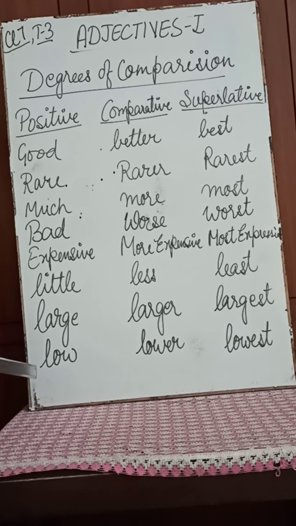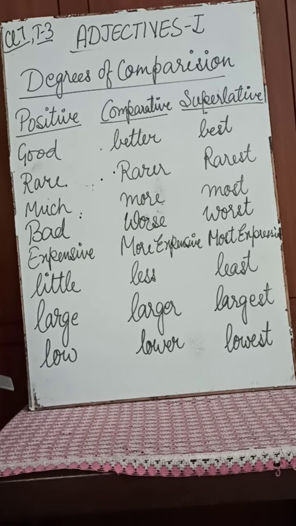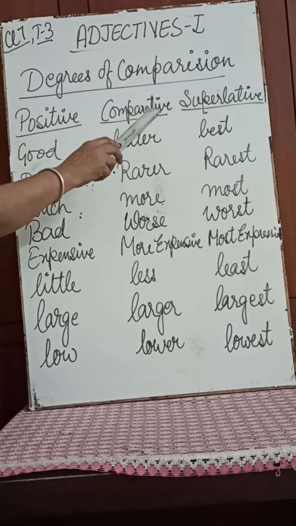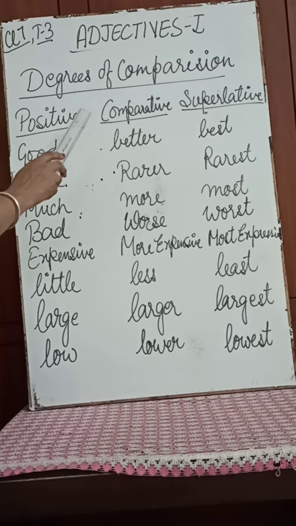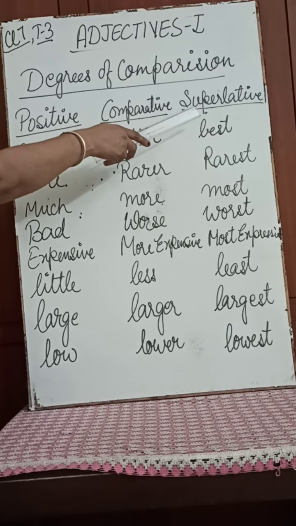There are many other examples, but few I have taken just to tell you the difference between positive, comparative and superlative degrees of adjectives. So I hope you have understood the concept of what are adjectives. They are describing words used before a noun or a pronoun, and the degrees of comparison are three: positive degree, comparative degree and superlative degree.